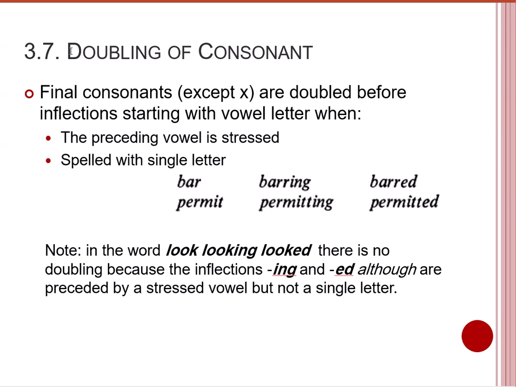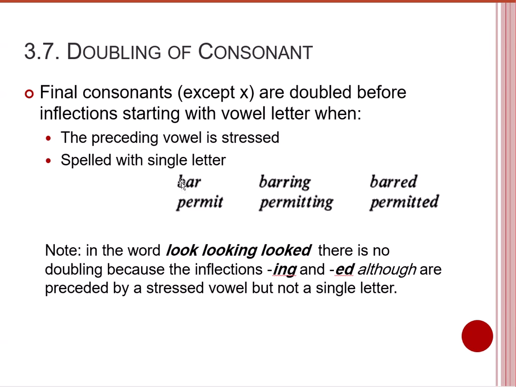The doubling of consonants, 3.7, has to do with spelling issues. So the final consonant, except for the letter x, can be doubled. They are doubled. In what cases? In cases where we have these two conditions available. Both conditions should be available in order for the final letter to be doubled with the addition of ing and ed. One of the conditions is that the preceding vowel is stressed.